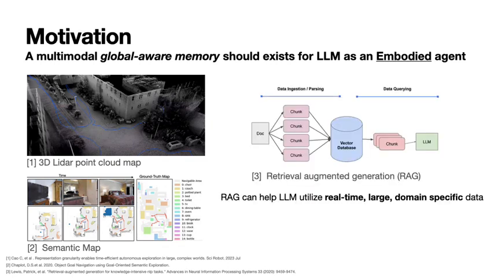In the NLP community, retrieval augmented generation is widely used to enable large language models to access real-time, large-scale, and domain-specific data. This is achieved by breaking custom documents into smaller text chunks, generating embeddings, and storing them in a vector database to augment the large language model's context during generation. However, there are several challenges in directly applying RAG to embodied settings.